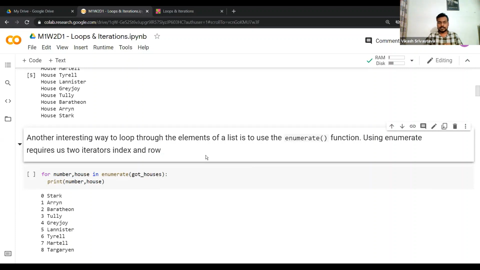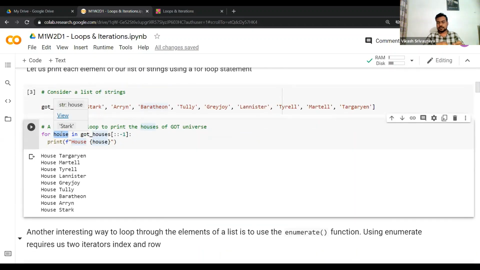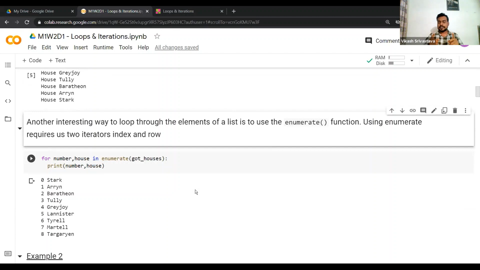So it's available in Python. This is another way to loop through the elements of a list. Using enumerate requires two iterators, which are index and row, right? In our case, we had a single iterator, which we were calling house, right? That iterator was taking different values depending upon the iteration. In the case of enumerate, we'll have two iterators.